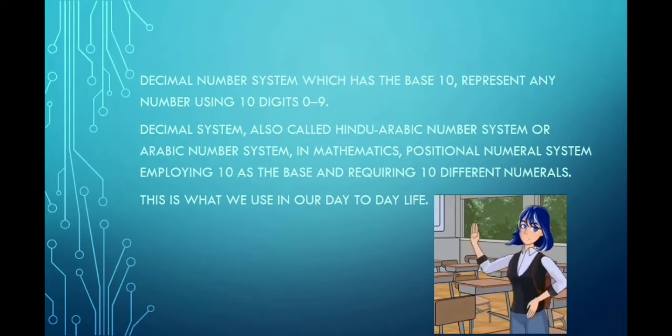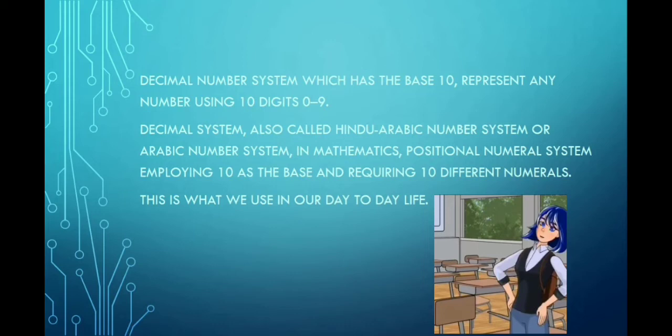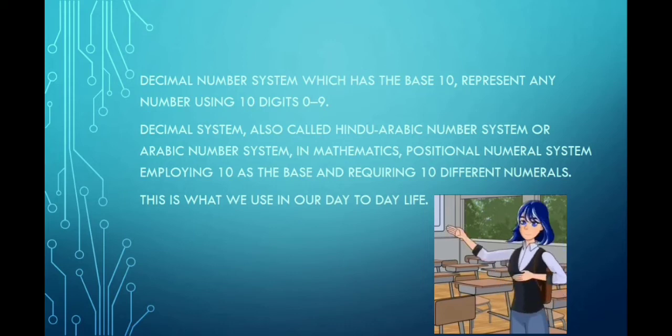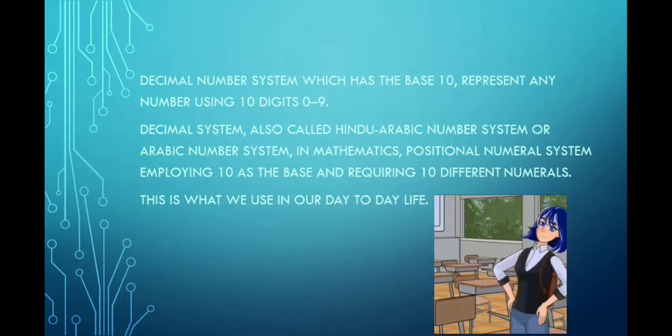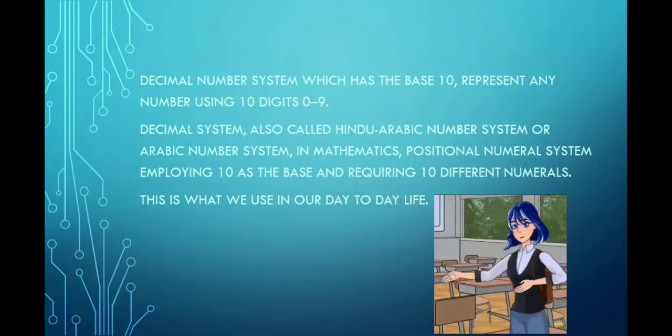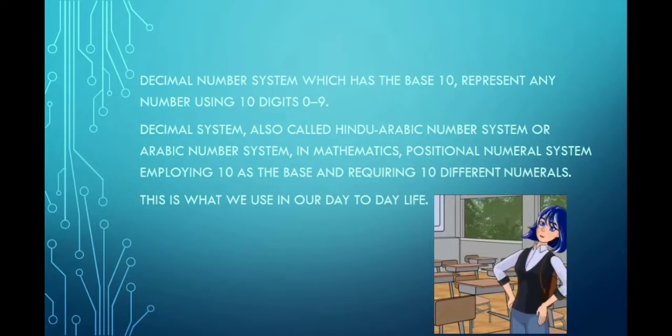I'm going to tackle the decimal number system. Decimal number system, which has the base 10, represents any number using 10 digits, 0 to 9. Decimal system is also called Hindu-Arabic system or Arabic number system. In mathematics, it is a positional numeral system employing 10 as the base and requiring 10 different numerals. This is what we use in our day-to-day life.